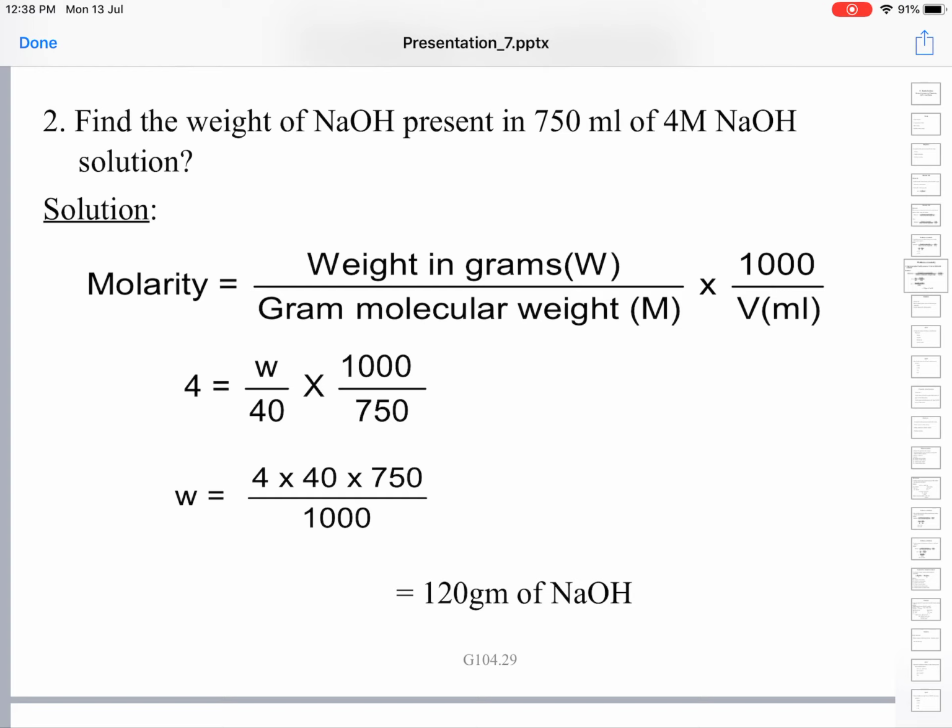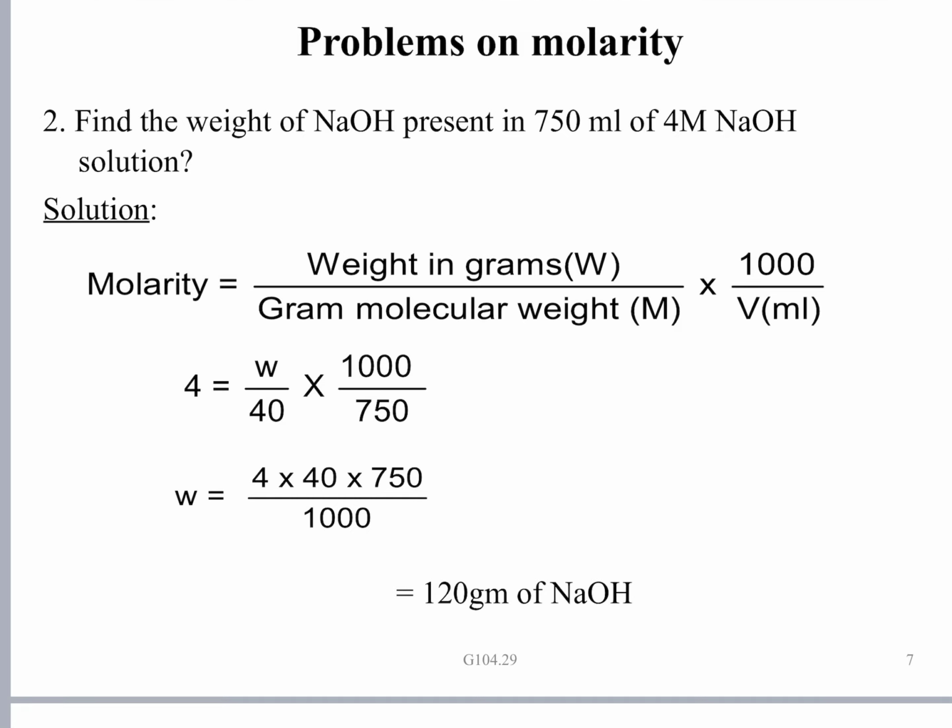So you have to do the cross multiplication. In childhood itself, you must have learned about this cross multiplication in mathematics. So if you send those quantities in the denominator to the outside, they go into the numerator. The quantity on this side in the numerator will go into the denominator. So W becomes 4 into 40 into 750 by 1000. That comes to 120 grams of NaOH, the answer.